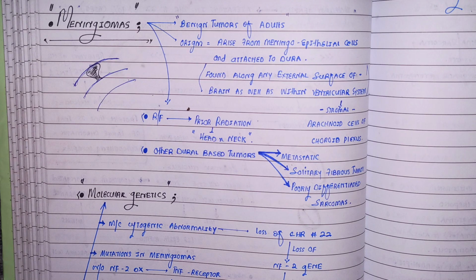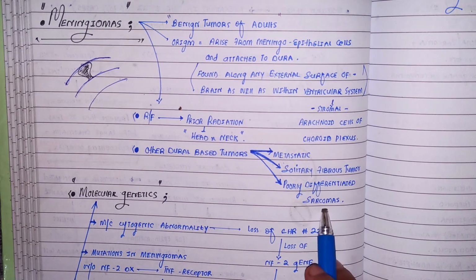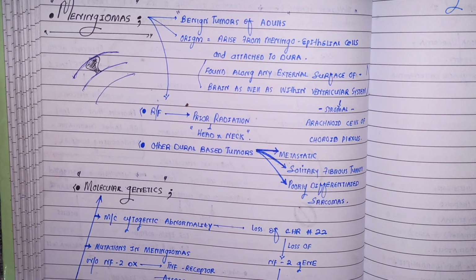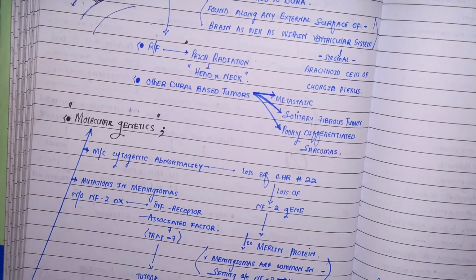Besides that, solitary fibrous tumors are also dural based tumors, but they are not the meningiomas. And some poorly differentiated sarcomas are also attached to the surface of the dura, but remember, they are not the meningiomas. What is the underlying molecular genetics?